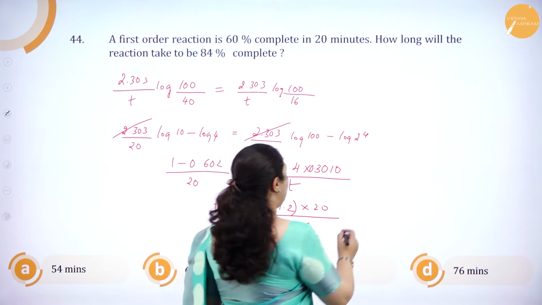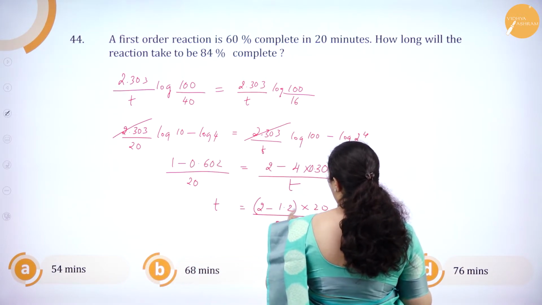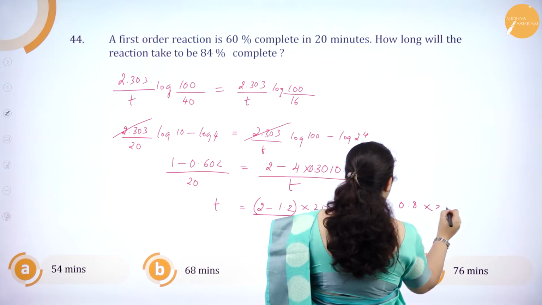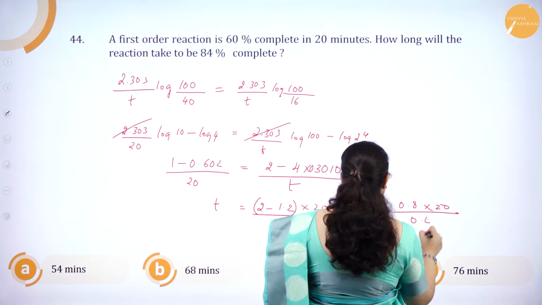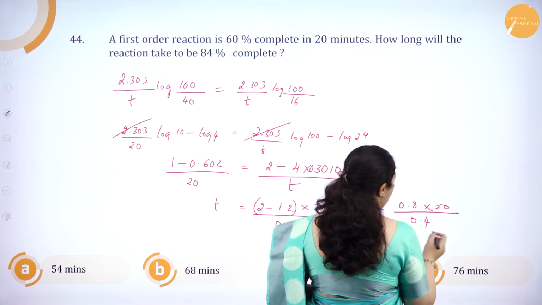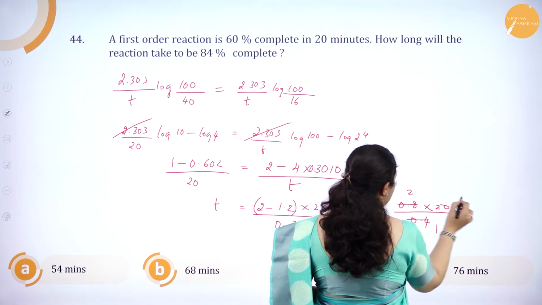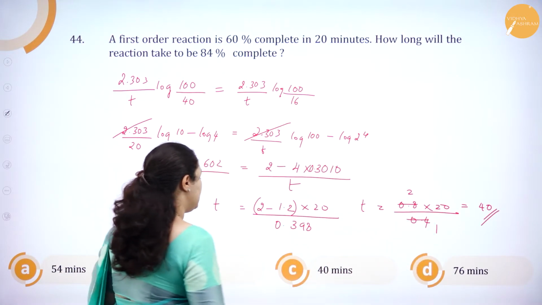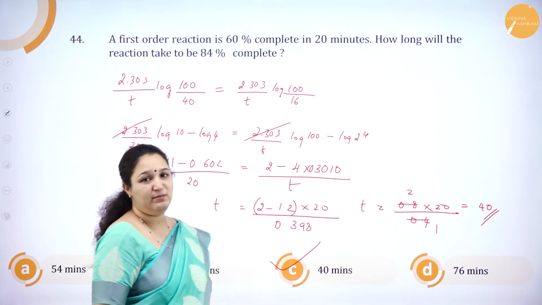Okay, so what will be T? T is equal to 2 minus 1.2 is 0.8 into 20. This I'll take as approximately 0.4, that is 0.398. I'm going to round it off to 0.4, so that this is 2. So time is 40 minutes. So the answer is C, 40 minutes.